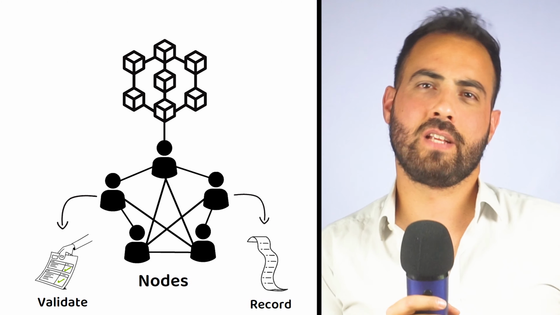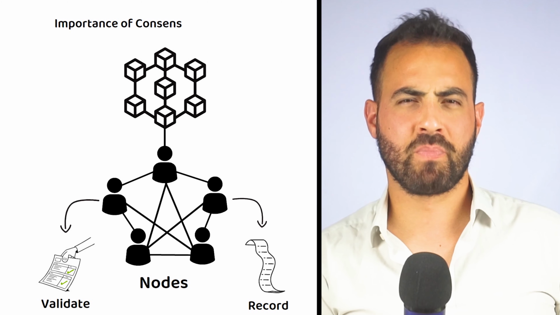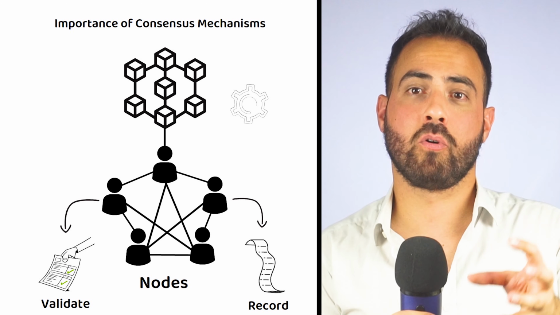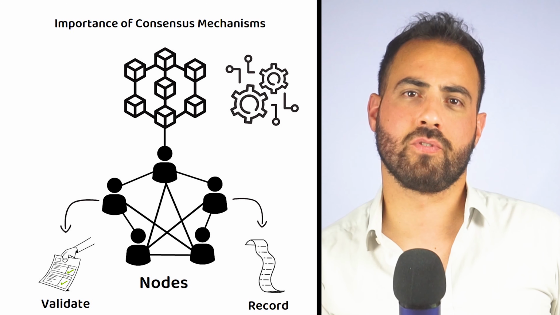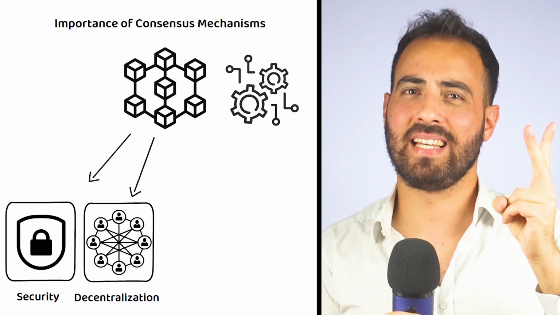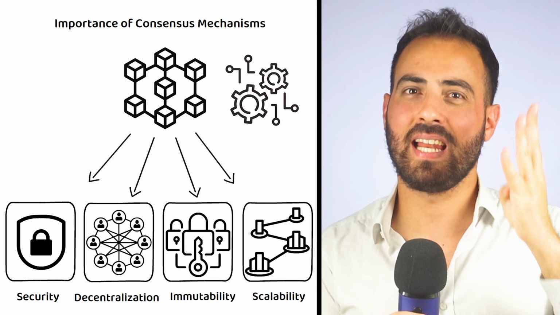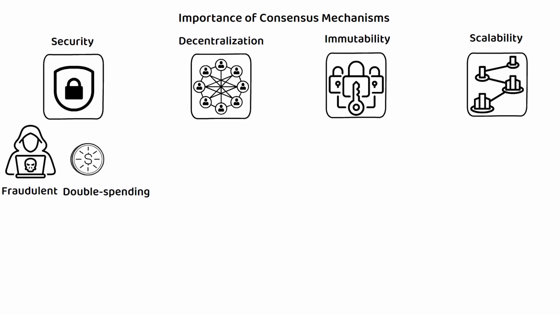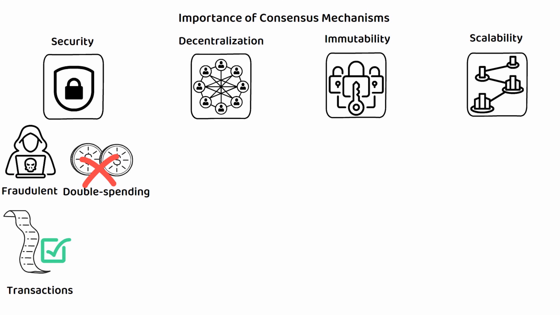But why are consensus mechanisms important? Consensus mechanisms are fundamental to the functioning of blockchain networks for several reasons. The most important ones are security, decentralization, immutability, and scalability. Consensus mechanisms help prevent fraudulent or malicious activities such as double spending attacks by ensuring that transactions are verified and confirmed by a majority of participants.